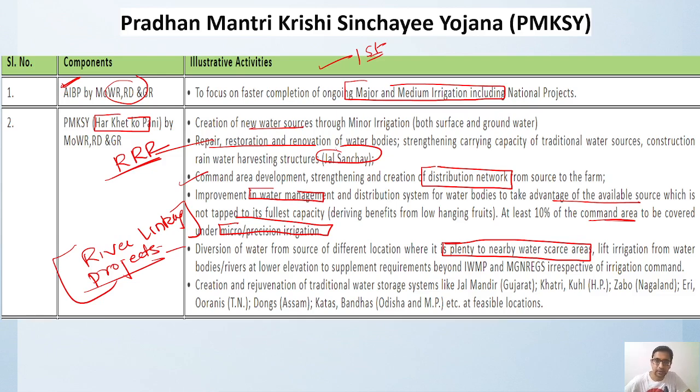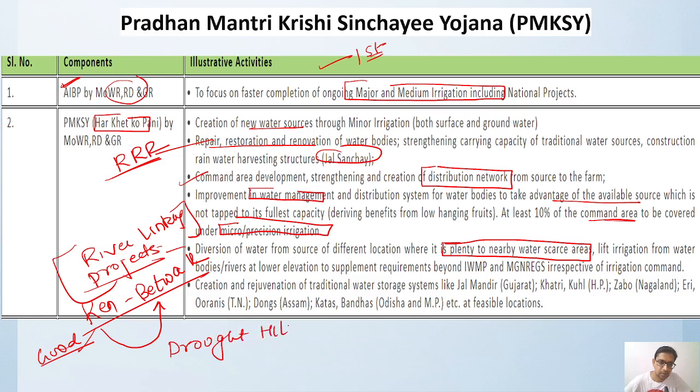Under the river linking projects, we have the Ken-Betwa river linkage project, where water from the Ken river will be transferred to the Betwa river. The Ken river has a good water capacity and Betwa has less. So water from the Ken river in Madhya Pradesh goes to the Betwa river, which will focus on the drought-hit Bundelkhand region. This is one example I have given to you.